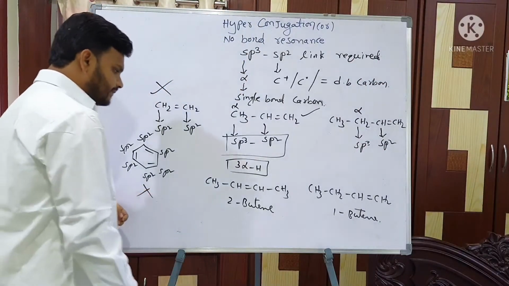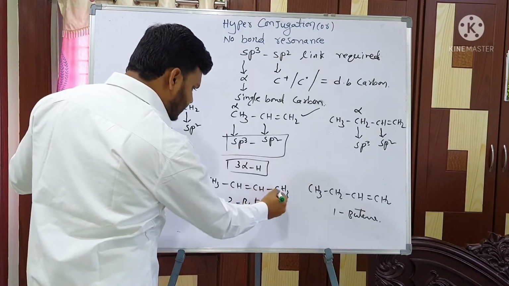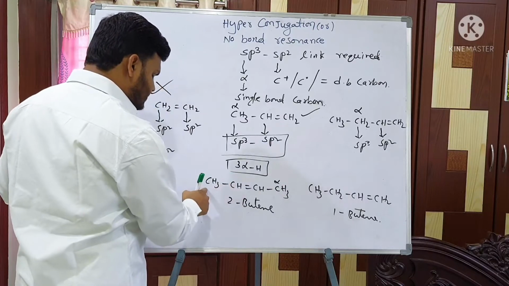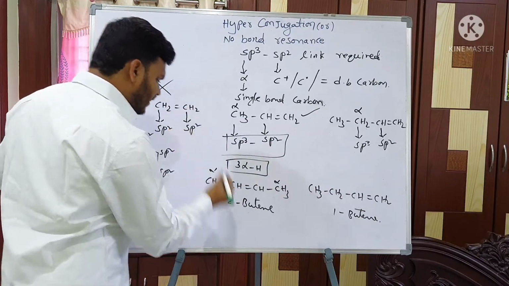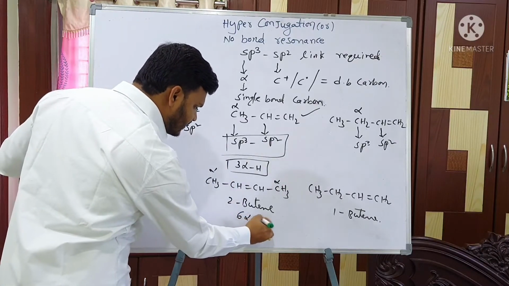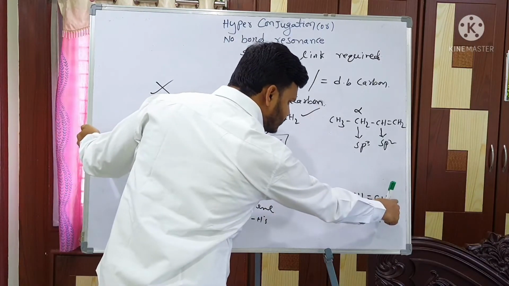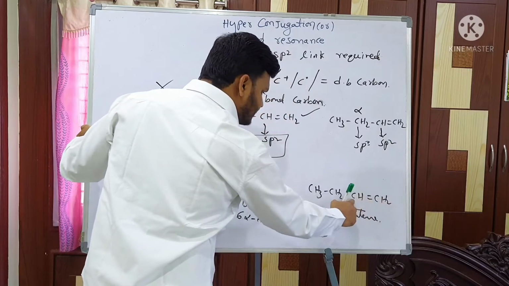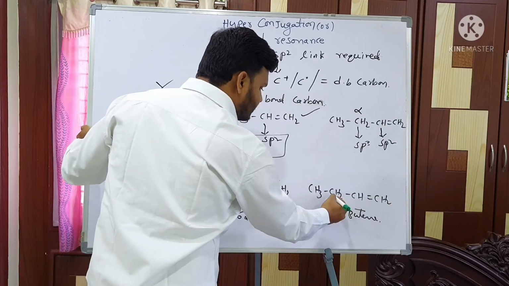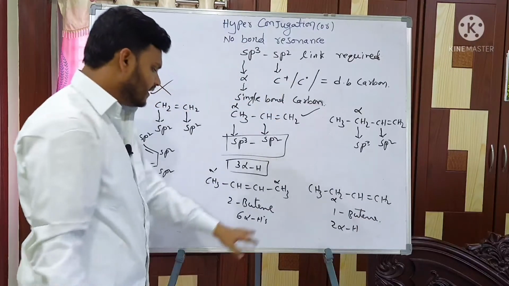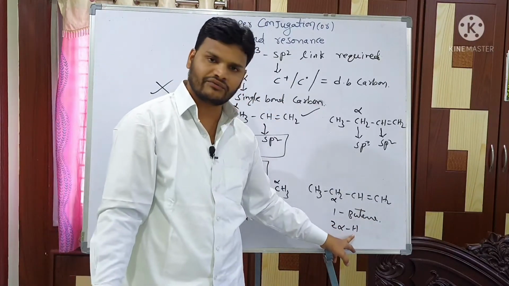Let's check it. This is sp2 and this is sp3, so this is alpha. Here there are 6 alpha hydrogens. The other carbon is a double bond carbon, so leave it. Here the sp3 carbon is alpha, with 2 alpha hydrogens.